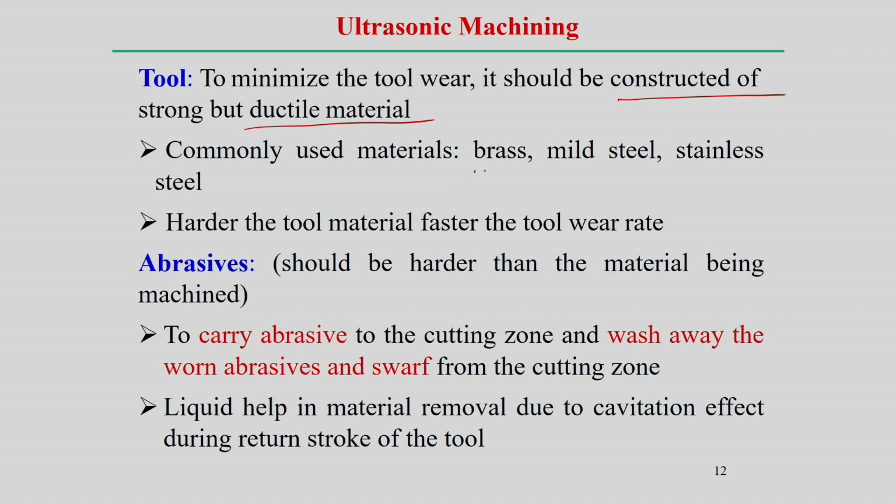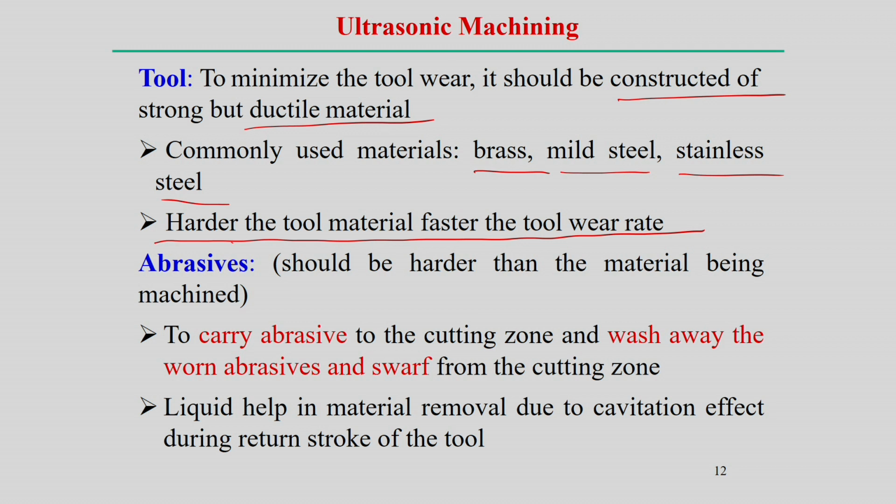Commonly used materials are brass, mild steel and stainless steel as tool material, but the harder the tool material, the faster the tool wear rate. So that is the main thing in this process: we should not use a very hard tool in ultrasonic machining.